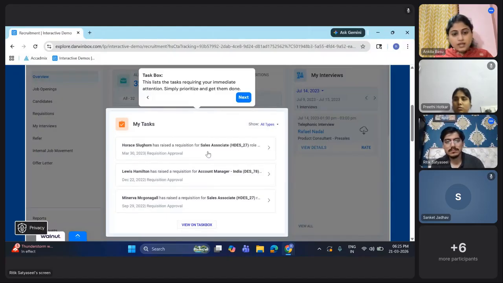So you can see that this employee has raised a sales associate position. This is the code, and this is when it was raised, and requisition approval. So it's not just about raising a requisition, the requisition must be approved. So for every replacement position or be it a new position.